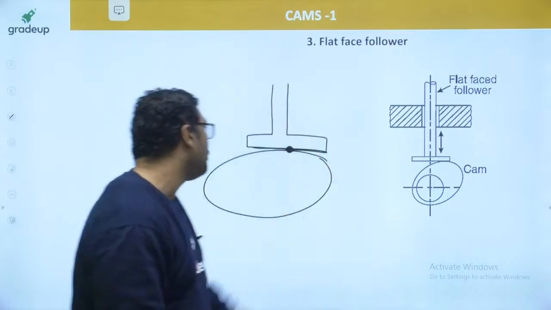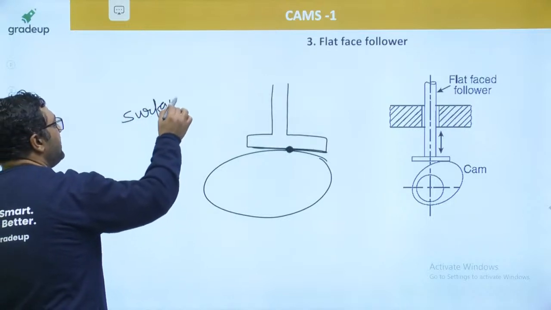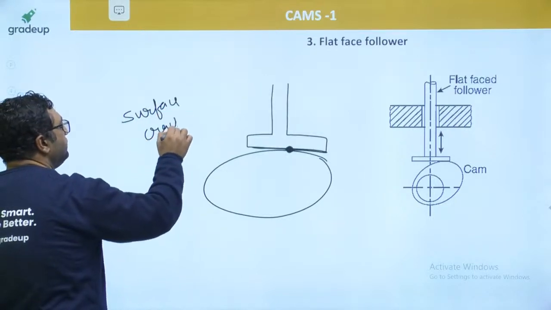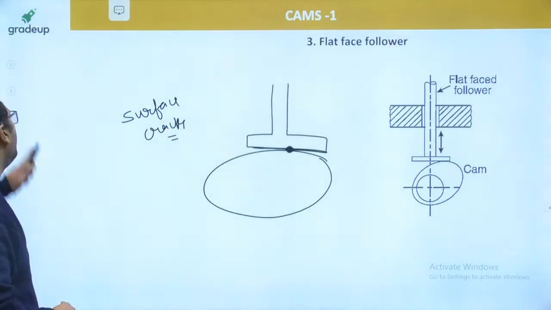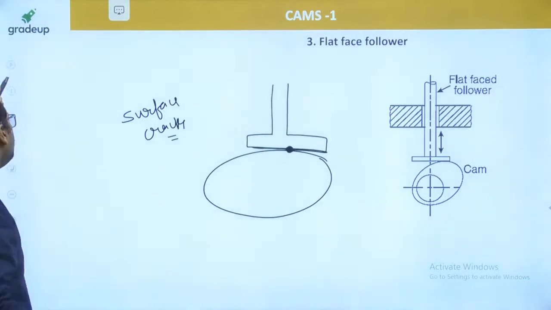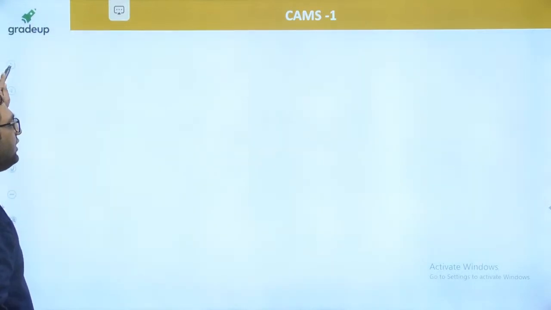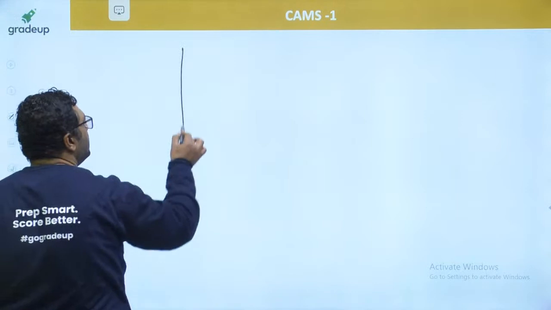And my dear, here the problem comes is related to the surface cracks. So surface cracks are coming here. And my dear, because of that, these type of followers are used, but my dear, they also fail after 2 to 2.5 months, and after that they need to be changed. And my dear, then you can also use a spherical face follower.